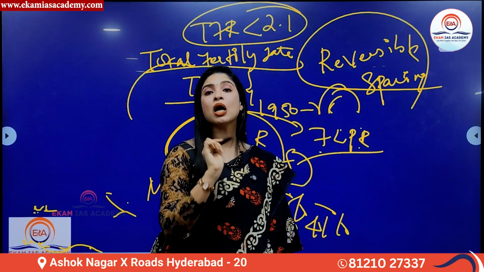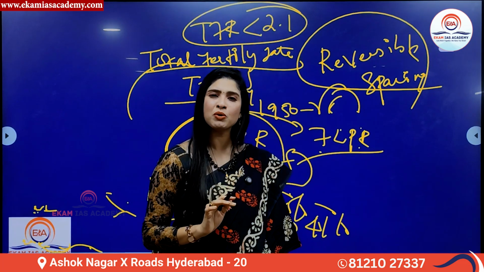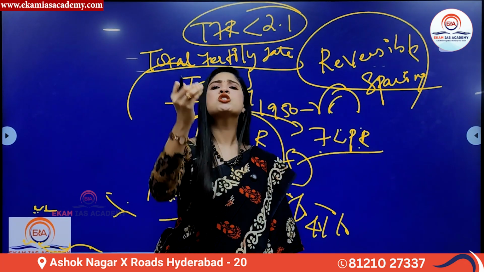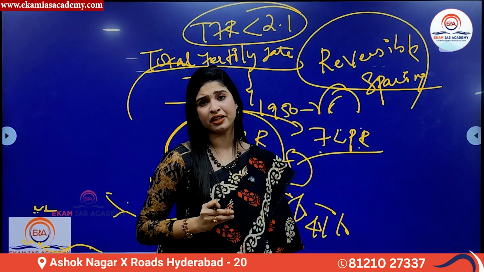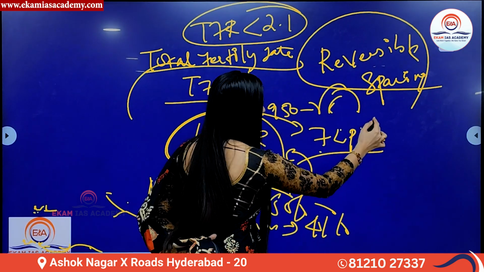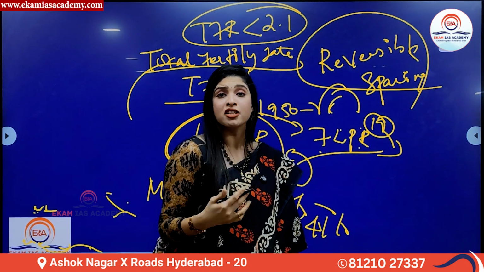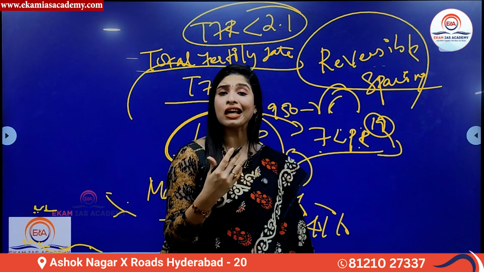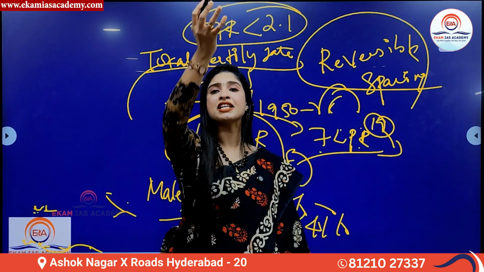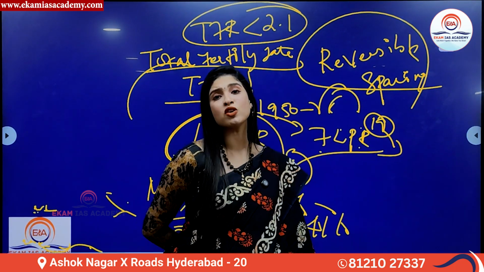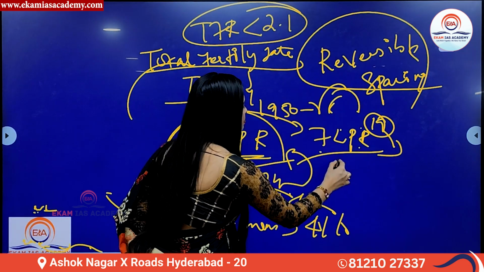If you see in 2019-20, the female labor force participation was less than 20%. It was only 19%. But what happened over the years? Through conscious efforts by the government, slowly and gradually, there has been an increase in the female labor force participation rate.